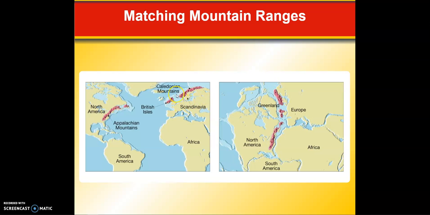Also, you may notice this light blue color here. What that's representing is the part of the continental shelf that's underwater. So if you remember in the movie Finding Nemo, the fish were swimming out to the drop-off. That drop-off is the edge of the continental shelf where it enters the deep ocean.